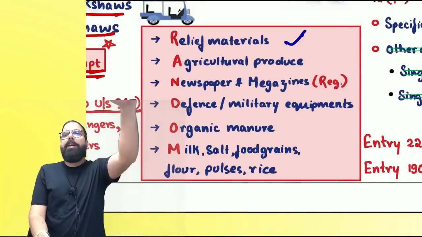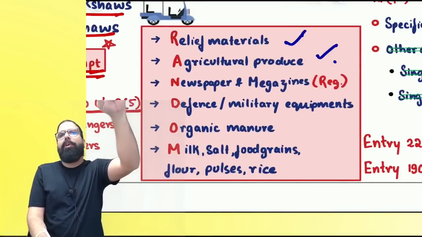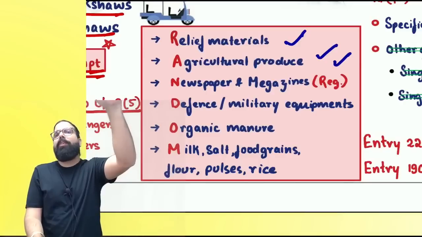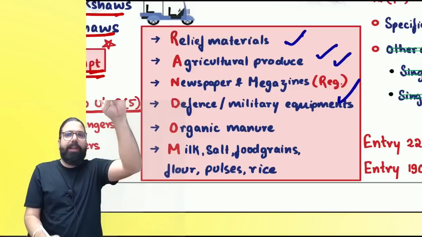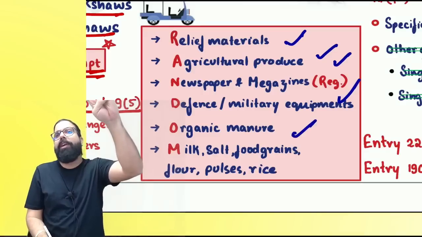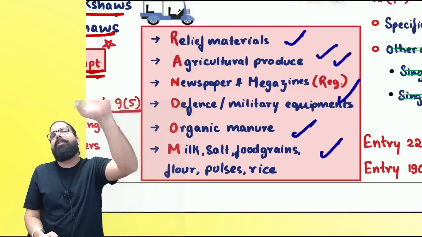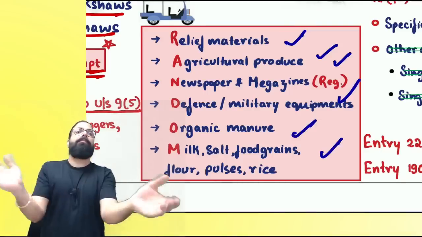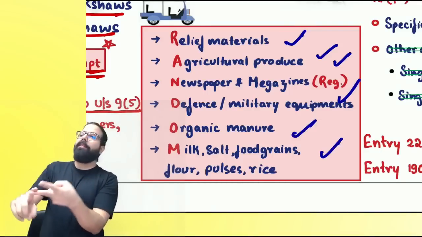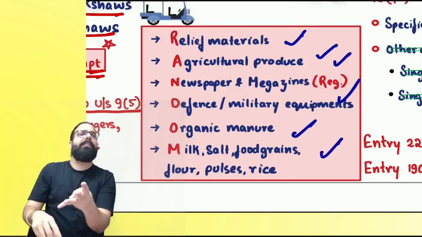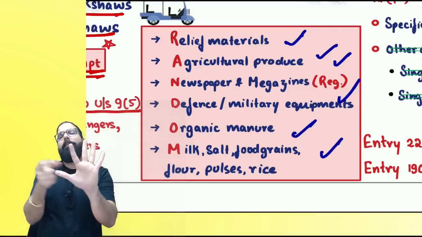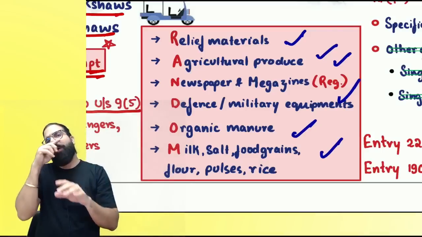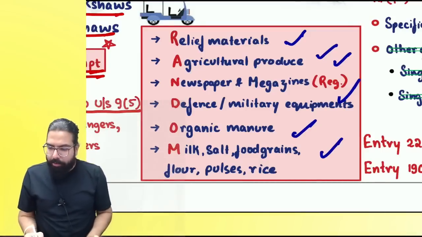R for relief material, A for agricultural produce, N for newspaper and magazines which are registered, then D for defense and military equipment, O for organic manure, M for milk, salt, food grains, etc. Can I go ahead, everyone? What is RANDOM? Relief material, agricultural produce, newspaper and magazine, defense and military equipment, organic manure, milk, salt, food grains, etc. Can I go ahead?